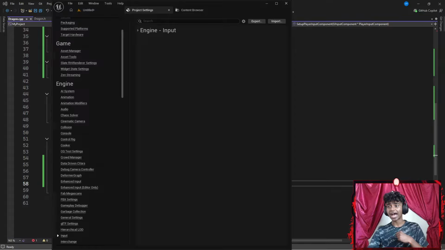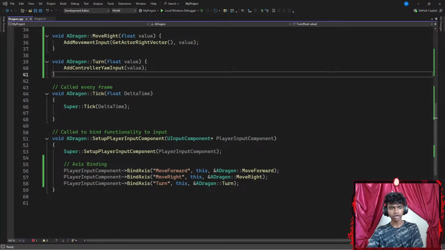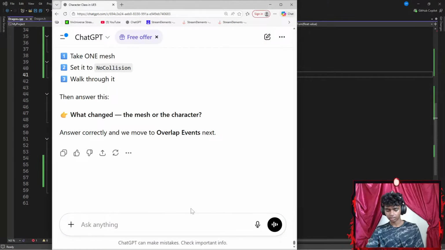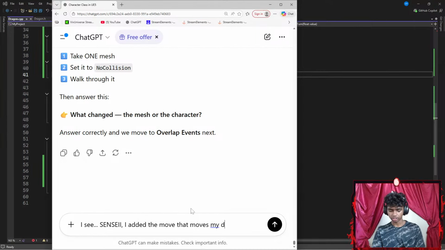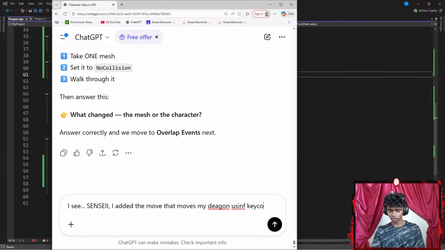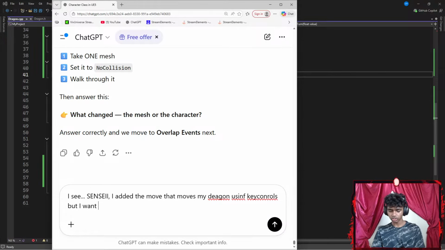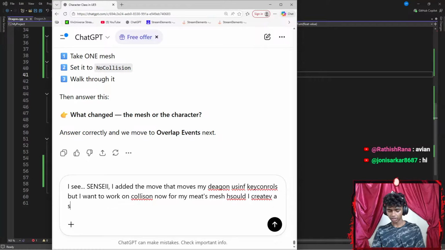Now that my dragon can actually move, let's go ahead and work on the collision part. Okay, let's say something like, sensei, I added the code that moves my dragon using key controls, but I want to work on collision now for my mesh. Should I create a separate class for my mesh?